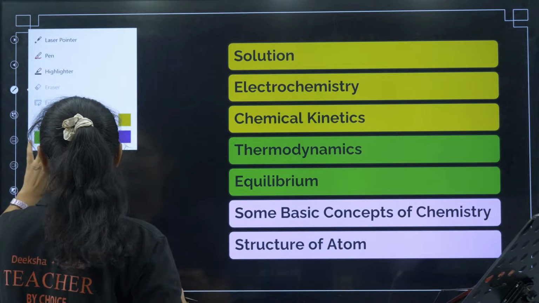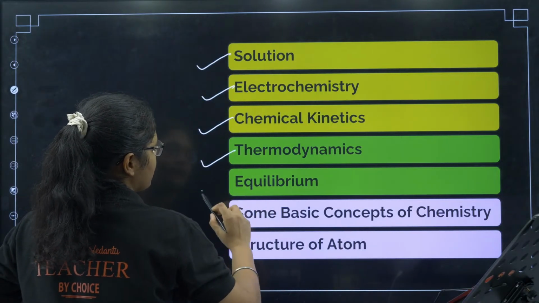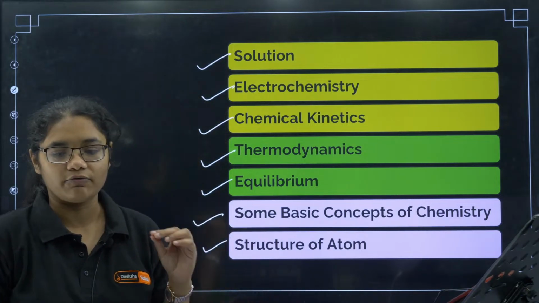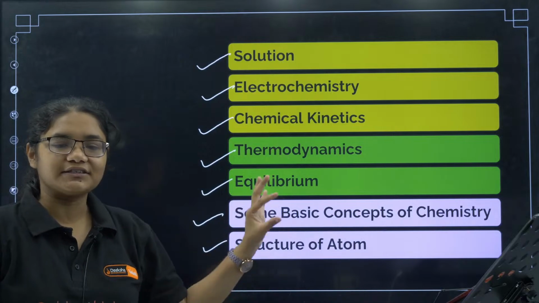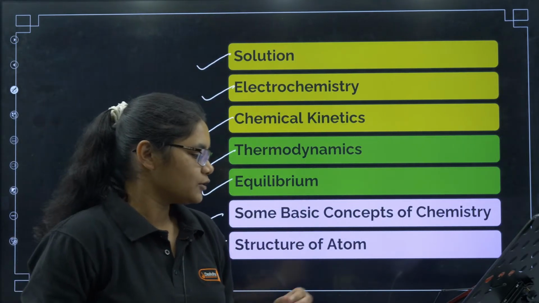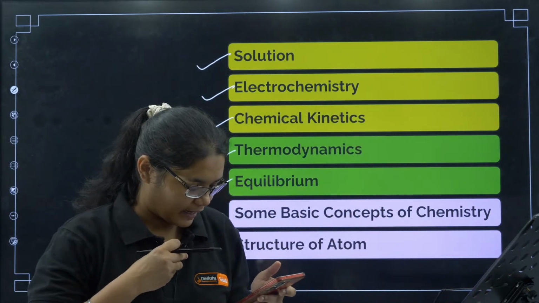What all chapters we have? We have solutions, electrochemistry, chemical kinetics, thermodynamics, equilibrium, some basic concepts of chemistry and structure of atom. Okay, if you do these chapters, you will definitely be able to get very good marks, right? Yes, definitely it will help you.